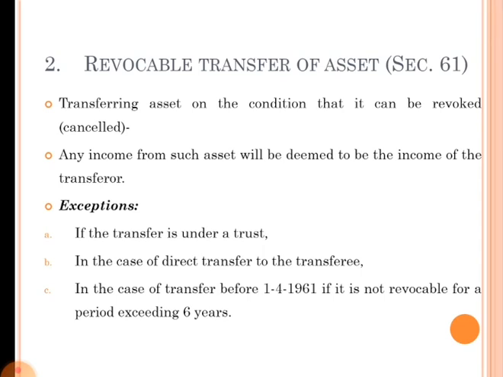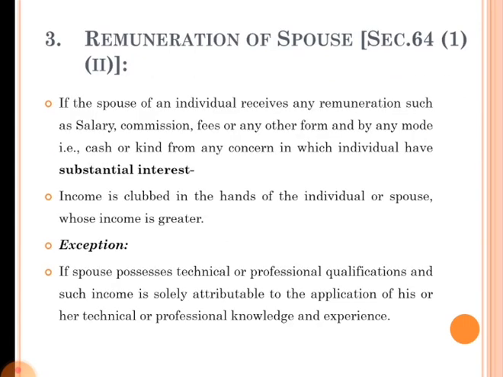In the case of transfer before 1st April 1961, if it is not revocable for a period exceeding 6 years, they cannot revoke the transaction or transfer of the asset. This is the second situation where the income is taxed in the hands of the transferor or clubbed with the income of an individual. Next, the third one, remuneration of a spouse, Section 64, sub-section 1, clause 2.